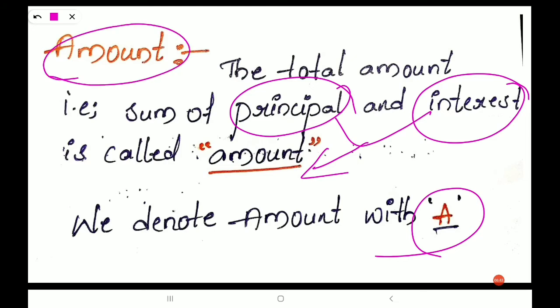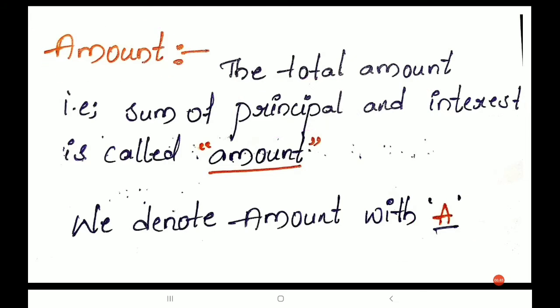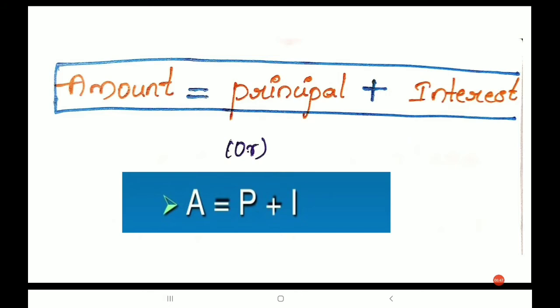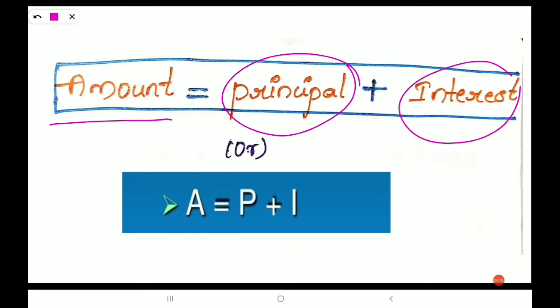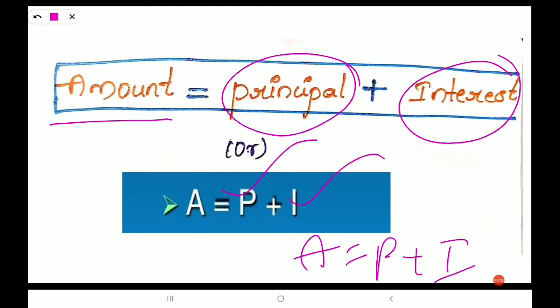The formula for amount is amount equals principal plus interest. In short form we can write A = P + I, where P is principal and I is interest. This is the formula to find amount.